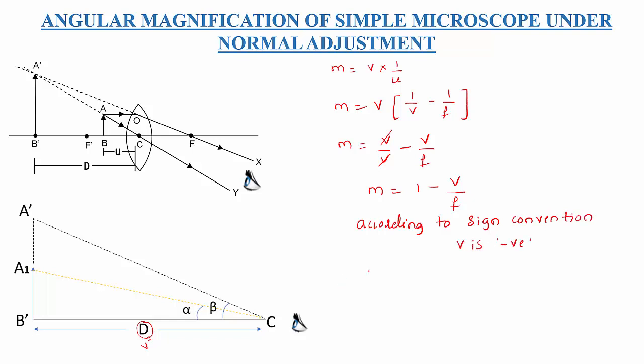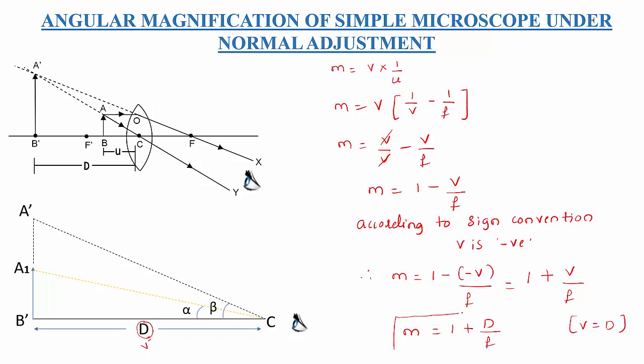Therefore the above equation will become M equal to 1 minus of minus V divided by F, or we can write 1 plus V divided by F. In place of V, I can write the least distance, so M equal to 1 plus D divided by F, because the image is formed at the least distance.